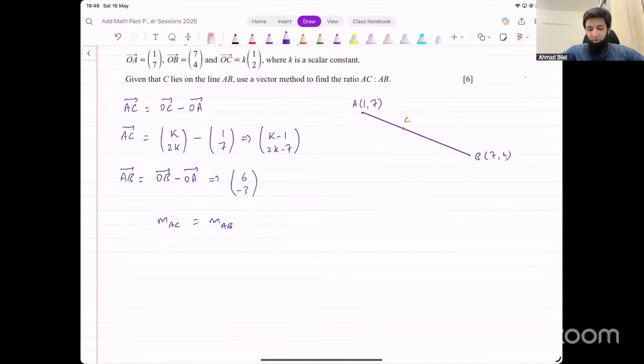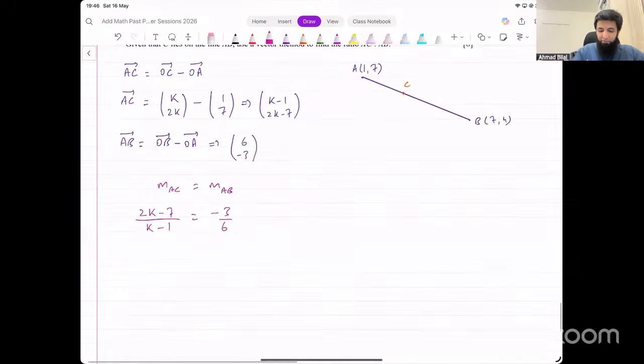Now, since these three points are collinear, the corresponding components should have the same ratio, or you can say the gradients are supposed to be the same. So we put their gradients equal. Gradient of AC, that is 2k minus 7, change in y, divided by change in x, k minus 1, equals minus 3 divided by 6. And that will give you the value for k.